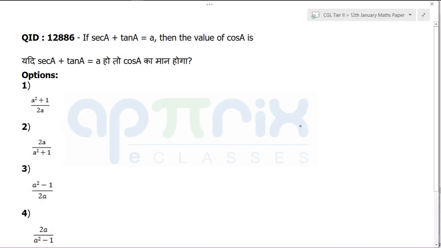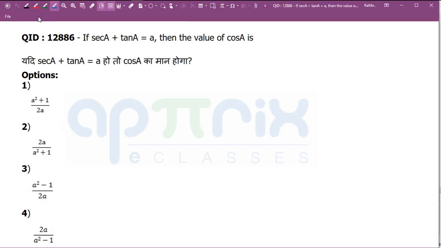Okay, question number 86 now. It's saying sec A plus tan A is equal to a. Then what is the value of cos A? What answer are you going to give me? Anyways, it's a very simple question, a standard one.